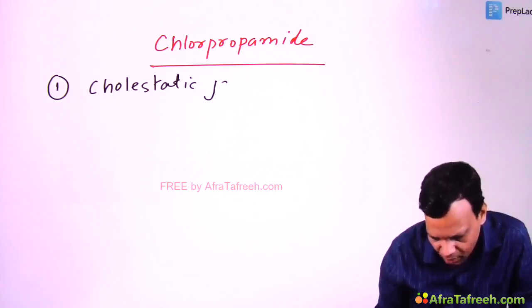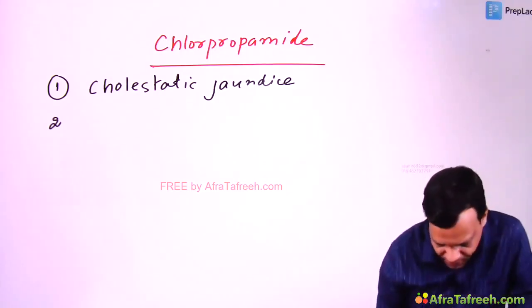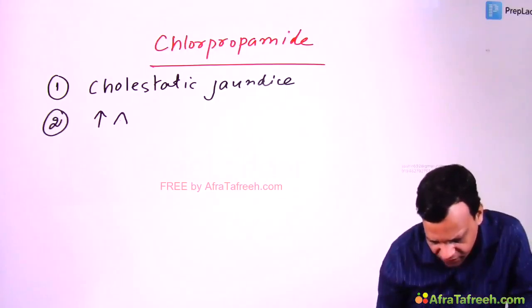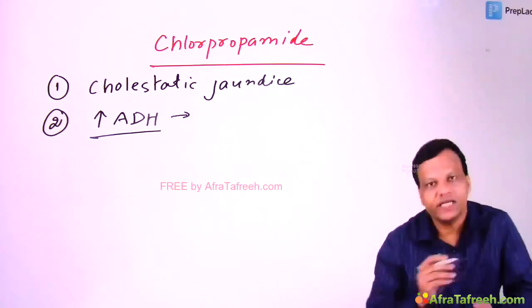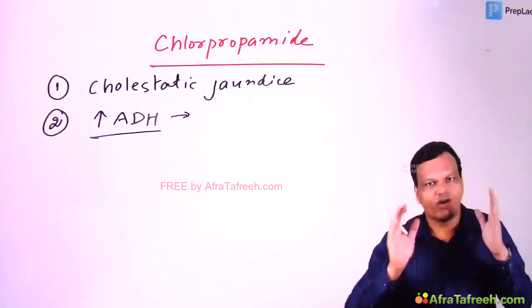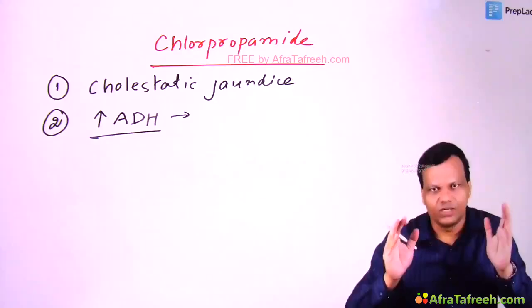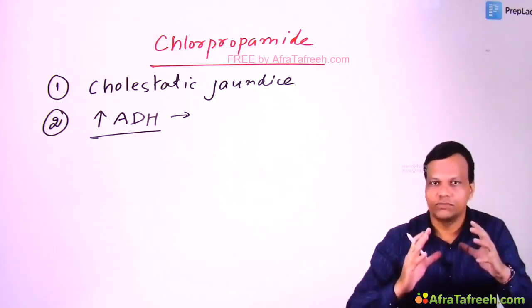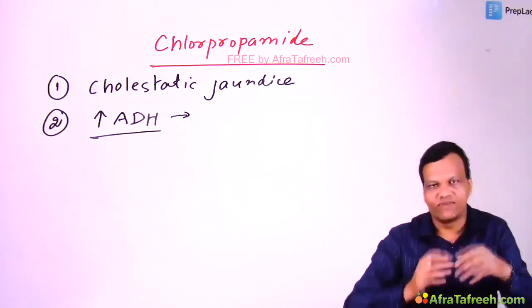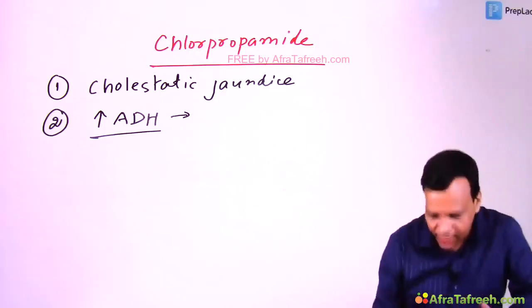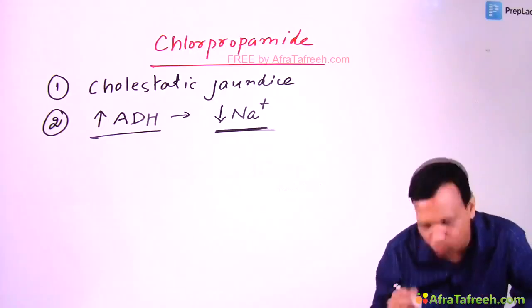Cholestatic jaundice is an important side effect of chlorpropamide. Second, it causes release of ADH from the hypothalamus, posterior pituitary. And what is the function of ADH? To retain water or to retain sodium and water? Very good. It is to retain only water, not sodium. So when ADH is released, it will retain only water, that will dilute everything in the blood. So that can result in hyponatremia, also known as dilutional hyponatremia.